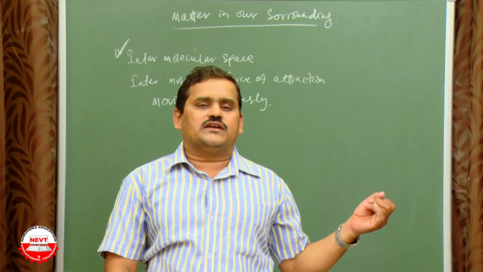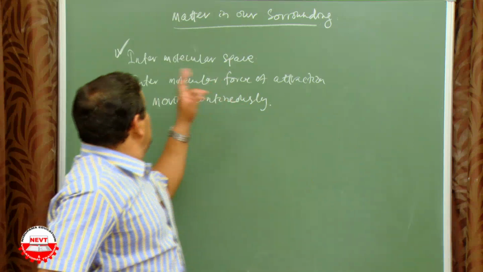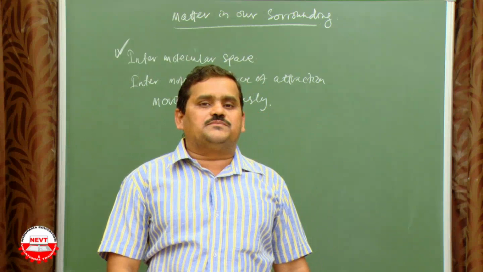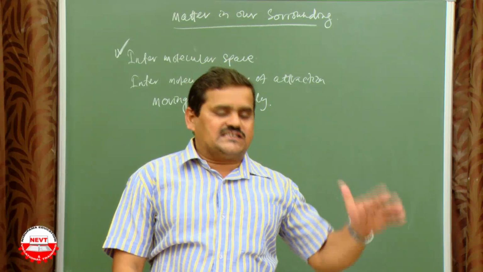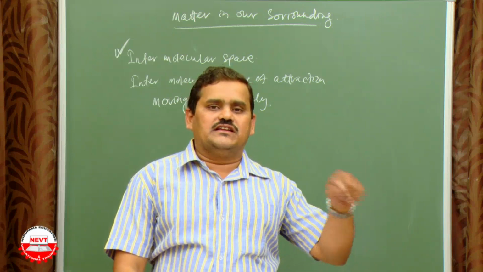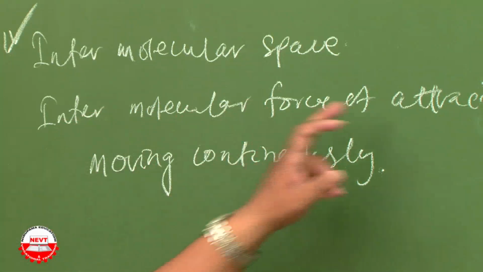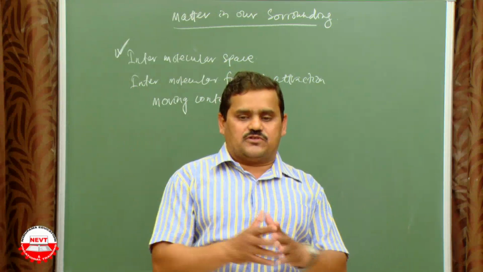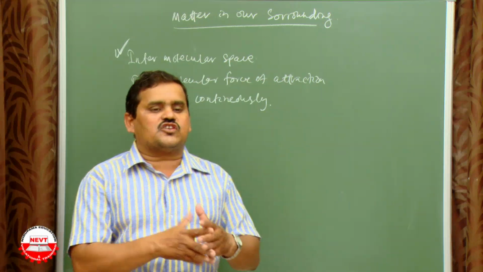Intermolecular space means the space between the particles or molecules, which is maximum in gas, minimum in solid, and moderate in liquid. The second, intermolecular force of attraction. That means the particles attract each other, therefore they form a substance.